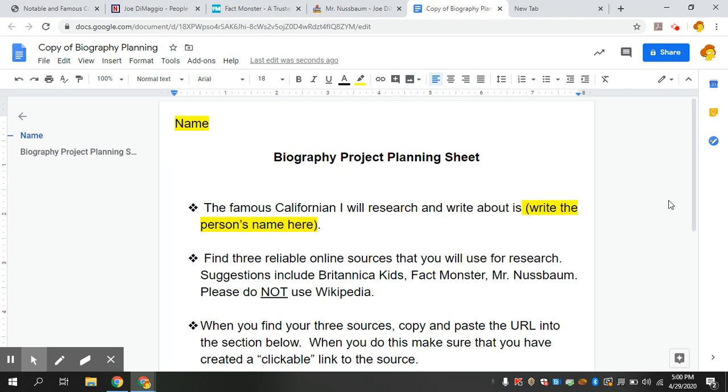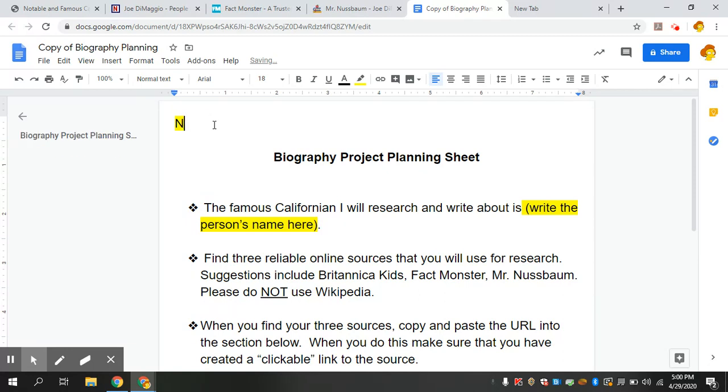So everyone will have this document in your reading assignments, in your writing assignments. And when you open up the document, I've highlighted everything that you're supposed to do in yellow. So if there's something I need you to do, it'll be in yellow, so you know that you need to go in and do it. And you can just leave it yellow. That way I can find it really easily too.